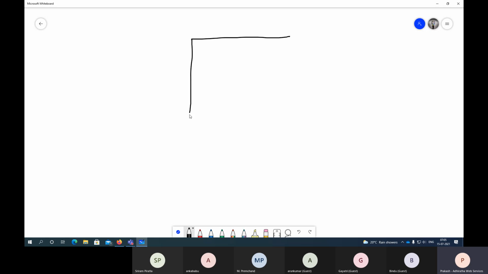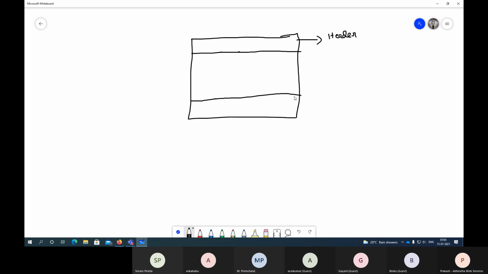So there's a layout. Let's say layout. On the top, we have something called, what is this called? It's called header, right? Then the bottom, what we call, it's a footer. Why do we call this header and footer?